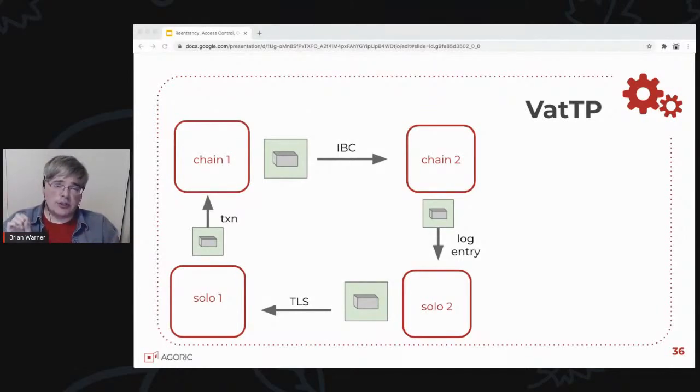And then when two solo machines talk to each other, because they don't have to have a consensus mechanism, they can just use regular TLS connections. They can use some kind of encrypted signed transport protocol. And so all four of these mechanisms appear the same way to CapTP. CapTP just says, hey, VatTP, please send this to machine X. And VatTP figures out, oh, right, you're a solo, they're a chain, I need to do this transaction thing.